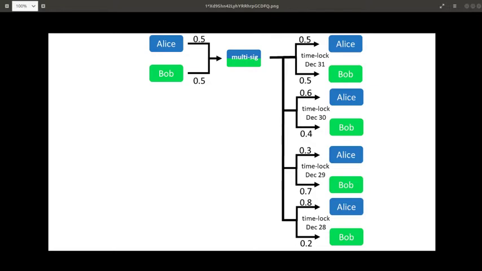This transaction guarantees that both parties get back their funds if neither of them responded to further transactions. Next, each transaction is created with a time lock smaller than the previous one, and if both parties signed any one of those transactions, all the transactions previous to this transaction are cancelled. This happened only to motivate both parties to sign the transactions.